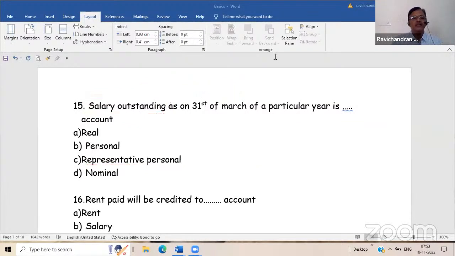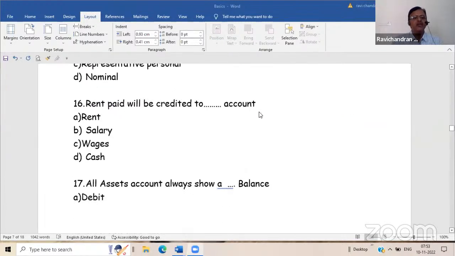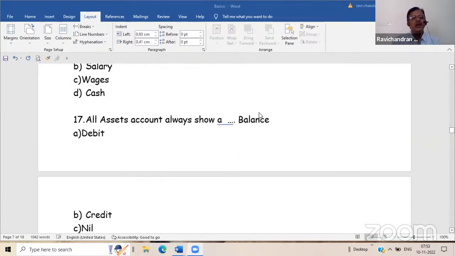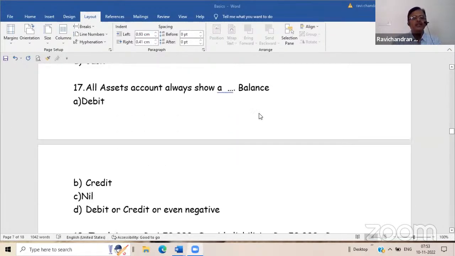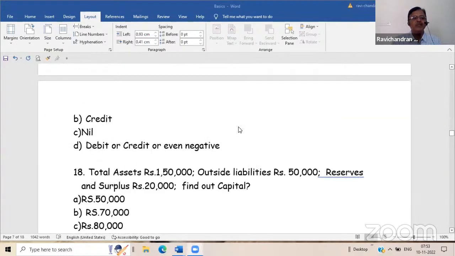Now, rent paid will be credited to cash account. All asset accounts always show a debit balance. All liabilities always show a credit balance.